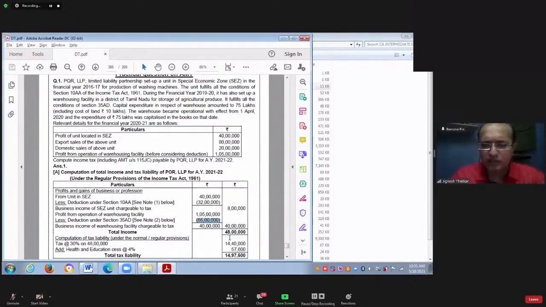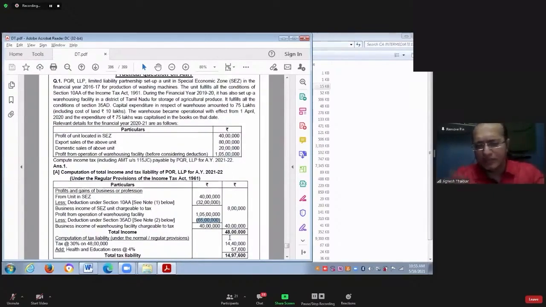145 lakhs. What is this 145 lakhs? This 145 lakhs is called adjusted total income.